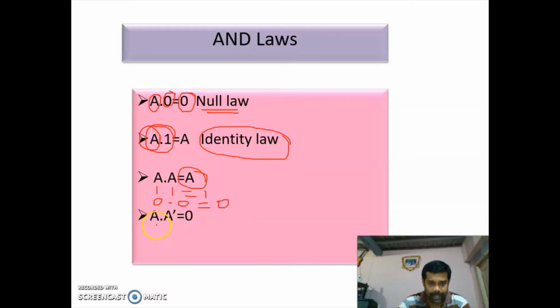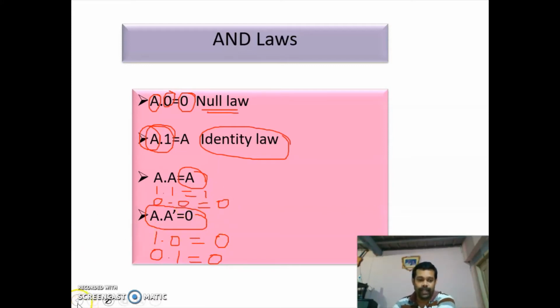Next, A into A bar is 0. So you take A as 1. What is A bar? 0. Since this is an AND operation, both the inputs must be 1. Since one of the inputs is 0, output will be 0. Now you take A is 0. If you take A is 0, what is A bar? A bar will be 1. Here also one of the inputs is 0, so output will be 0. So this law is A into A bar is equal to 0.